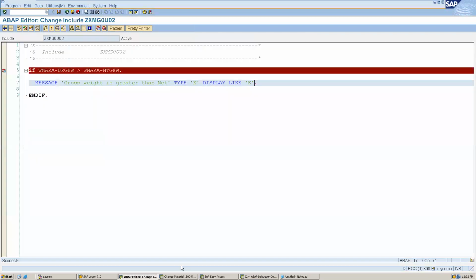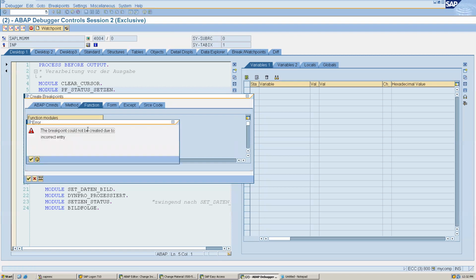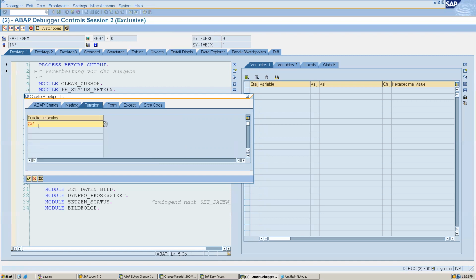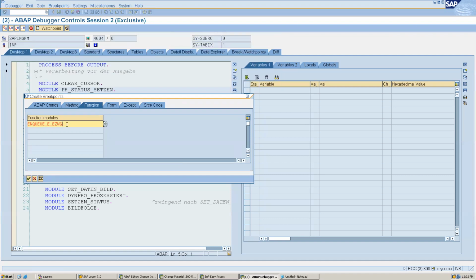I think it starts with ZX, right? Yes. So if it starts with ZX, maybe star, let's check whether it will work or not. Incorrect, no star, it is not taking it, so we need to give the correct name. For example, this will not be triggered.